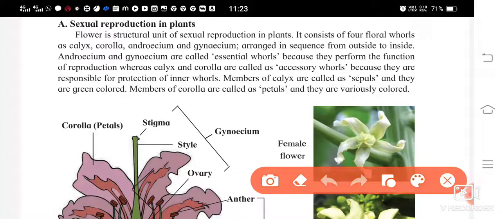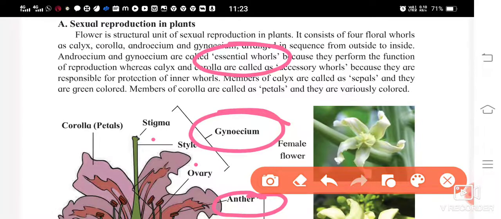The anther and filament, and the stigma, style and ovary, these are the essential whorls. Why? Because they take part in reproduction.